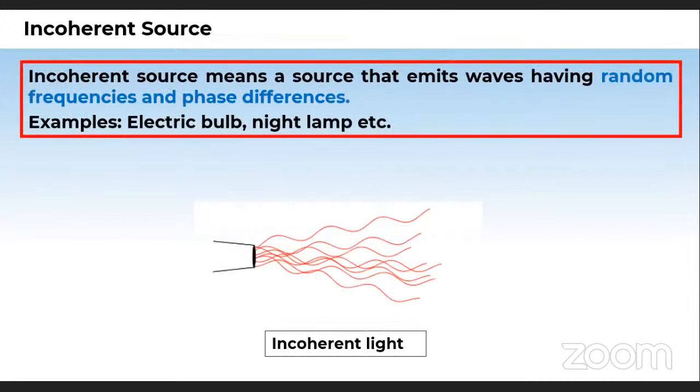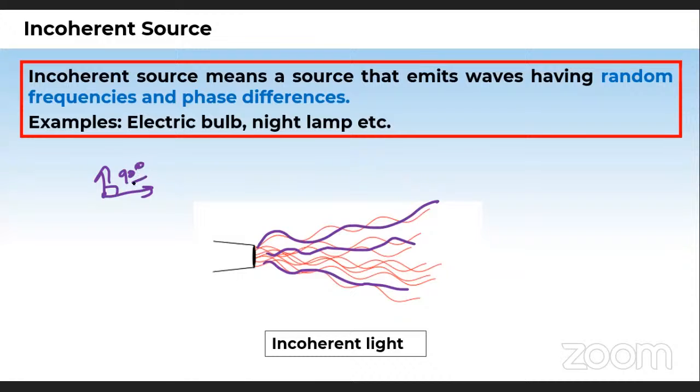Incoherent is what? It's like this. You can see one wave is going like this, the other is not symmetric in amplitude also. And its phase is changed. Phase change means, if one is going in this direction, the other may be going in that direction. This shows you the phase difference between them is 90 degrees. If one is going in the up direction, the other is going in the down direction, this shows you the phase difference between them is 180 degrees. Okay. I hope you got the understanding of the word phase change.